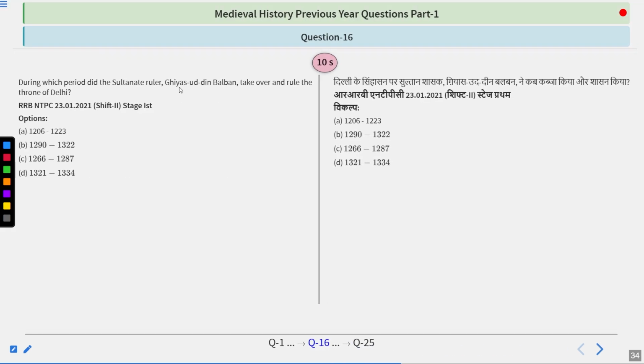During which period did the Sultan ruler Ghiyasuddin Balban take over the throne of Delhi? This is a moderate question, so try to figure out the answer with your common sense. Here is your time.